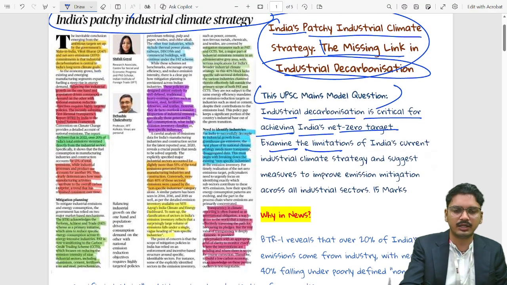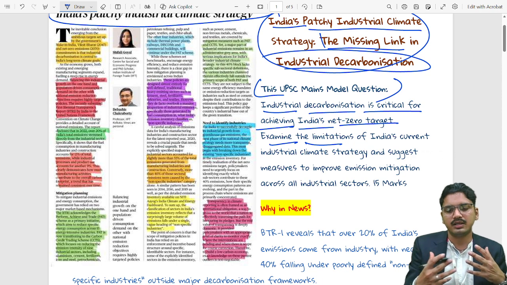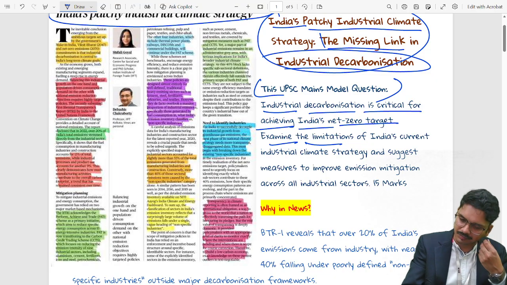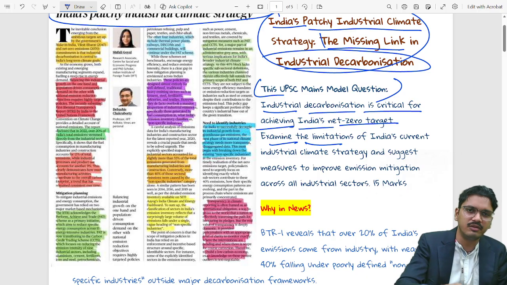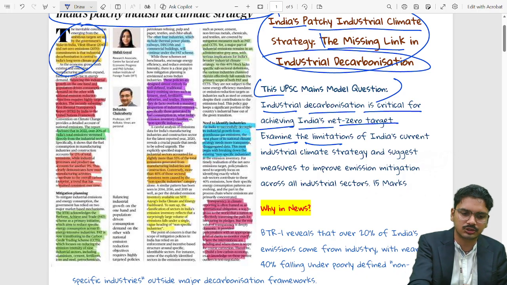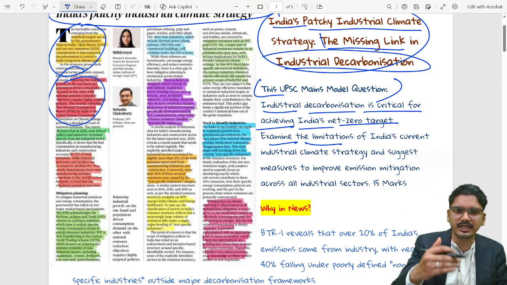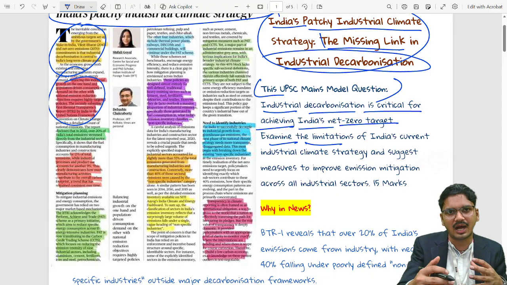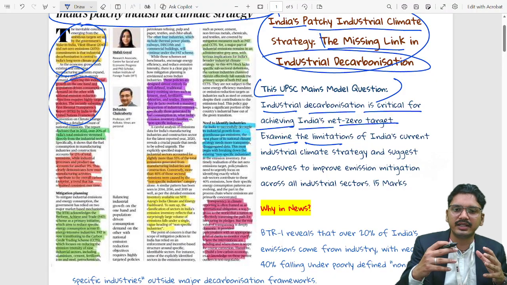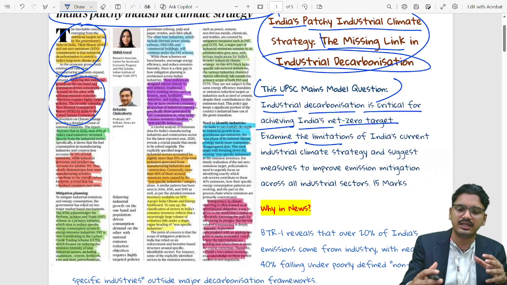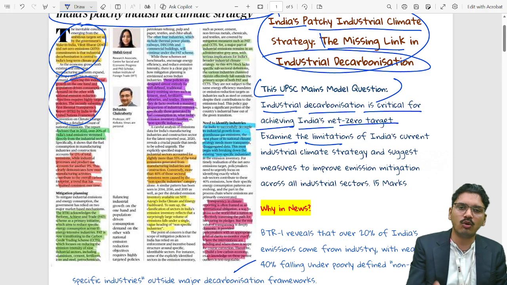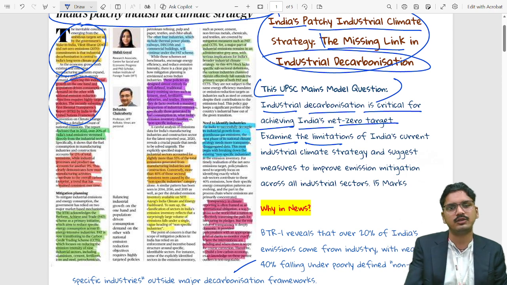Before that, I would like to give you a brief idea of the core logic behind making the article. We have pointed out all the important facts from the article which an aspirant must know, and from those key topics, key themes or key ideas, we have formed a holistic article in the form of answer writing, so that the article by Rice can be readily used by the aspirants in the examination hall. So once the core logic is done, let's dive directly into the topic.